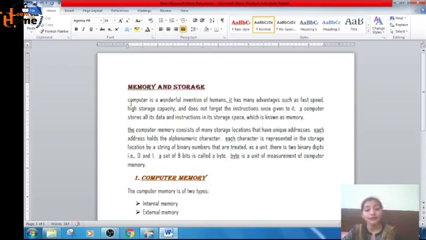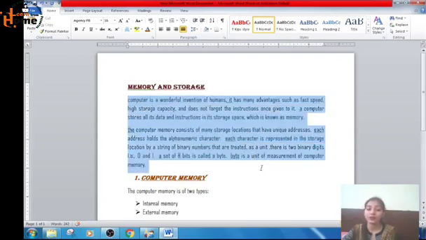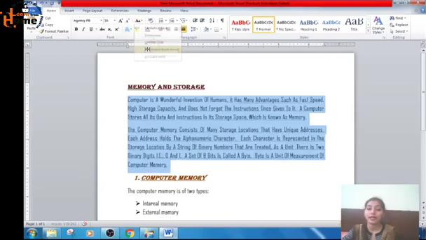Now see, the first letter of the first sentence is also small, in lower case, right? Earlier we had done it in sentence case, so what had happened? All the letters after the full stop appeared in capital. We will again select it and choose capitalize each word.